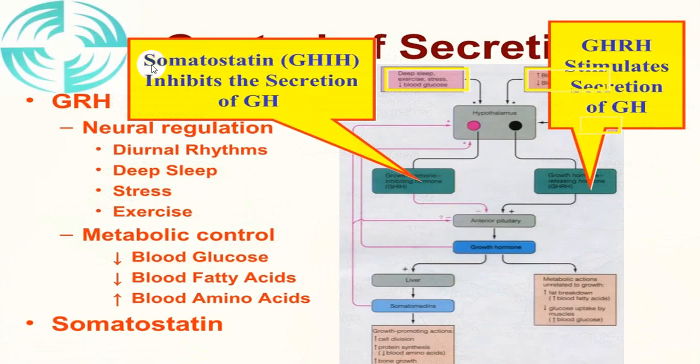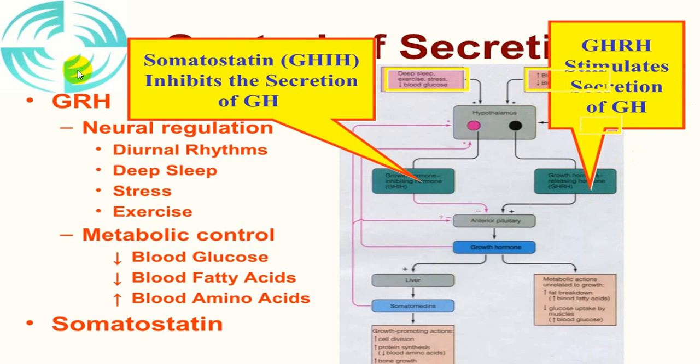So this is what we already told you, that growth hormone inhibitory factor, which is a secretion from the hypothalamus, we call somatostatin, inhibits the secretion of growth hormone from the anterior pituitary, while growth hormone releasing factor, which is also manufactured by the hypothalamus, will stimulate the secretion of growth hormone from acidophilic cells or eosinophilic cells.